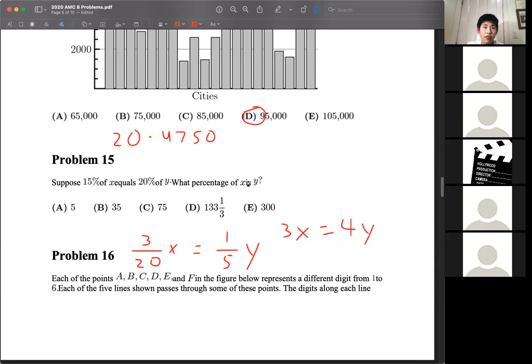What percentage of x is y? So that tells us we want to look for y divided by x. And dividing by x on both sides, as well as 4 on both sides, we get y over x equals 3 over 4, which is 75%. There's our answer.